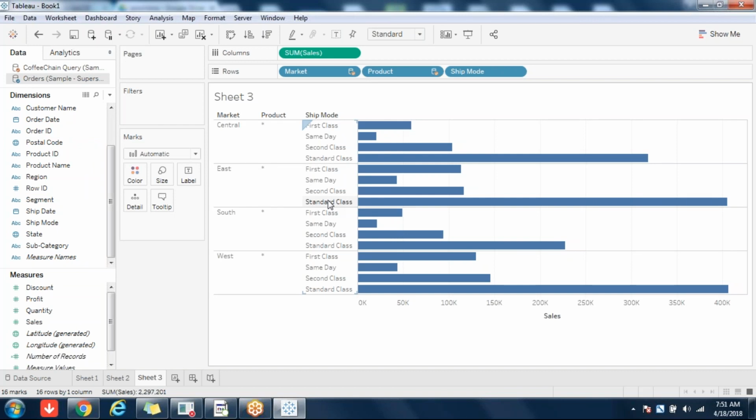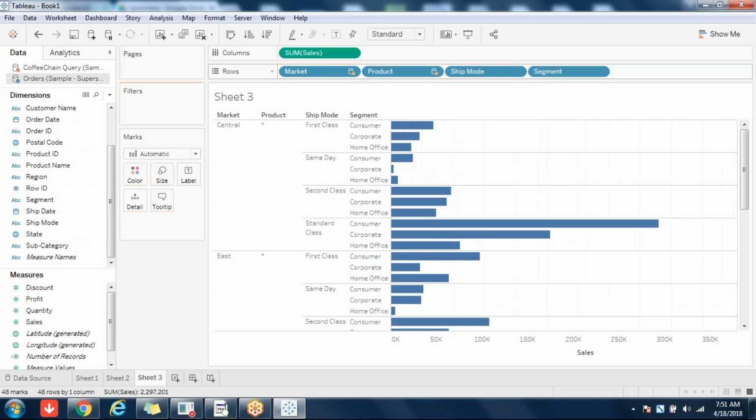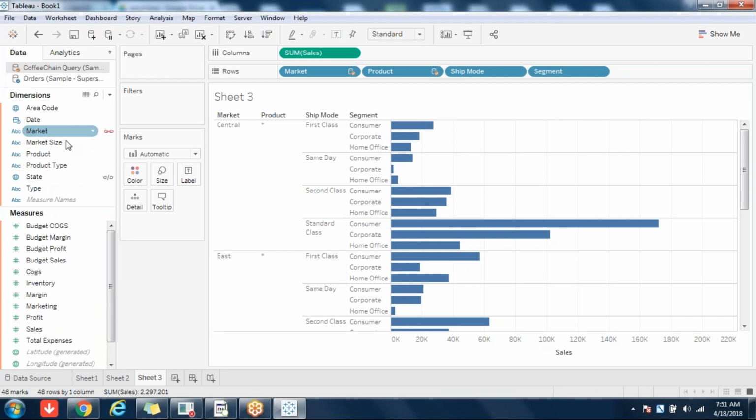Only for secondary data source blending is needed, important, but not for primary data source. Primary data source you can pull in any field like this and you can show the data, no problem. Now if you want to pull in segment, yes, you can also do that. That is not at all a problem. But from secondary data source you cannot pull a non-blended field. It will always show asterisk only like this. You cannot see the data on a non-blended field.